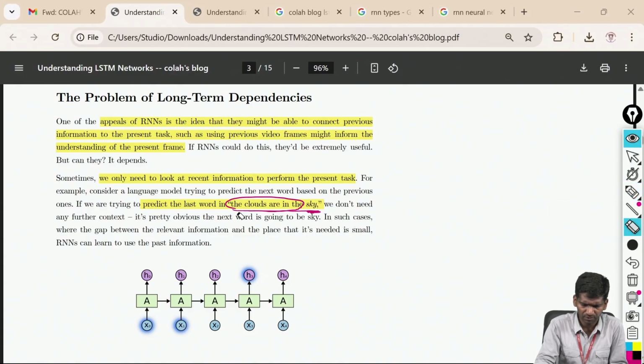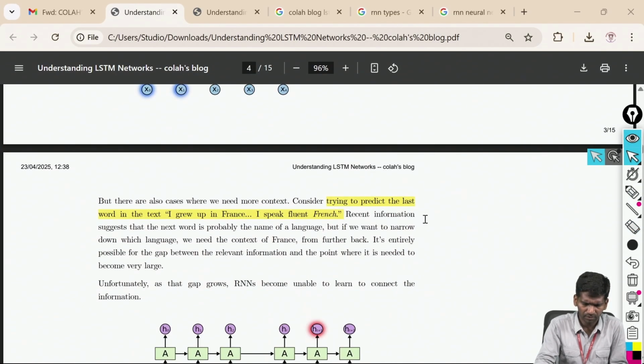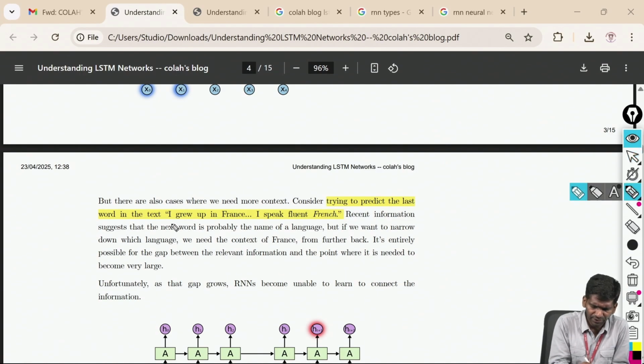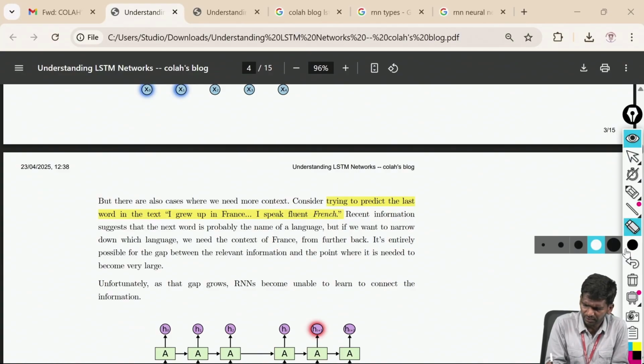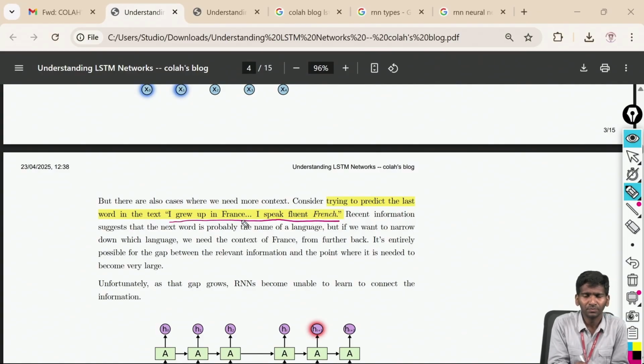Similarly, take one more scenario. Take this sentence: "I grew up in France," and then there is some text continuing, where I follow this routine schedule and do some activities, and it ends with "I speak fluent..." and some word, imagine.